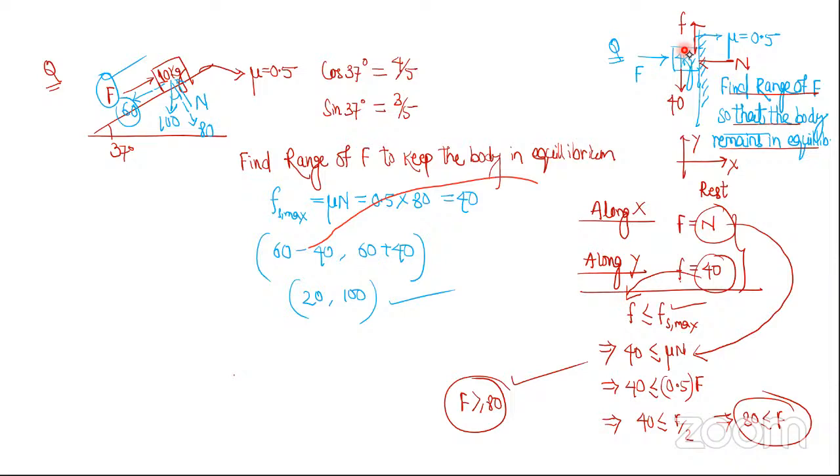Got the logic? For example, if I apply a force of 90 Newton here, the normal reaction will be 90. Then maximum friction will be 90 into 0.5, that is 45. Can it stop this 40? Yes. So maximum friction will be 45, but 40 Newton is pulling, so 40 friction will act, 45 won't act. So it won't fall down. Understood? The maximum friction value should be greater than this pulling force. That's the logic. Or you apply the 5 steps and solve it like this. Use this extra condition.